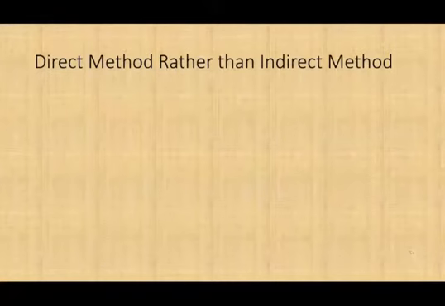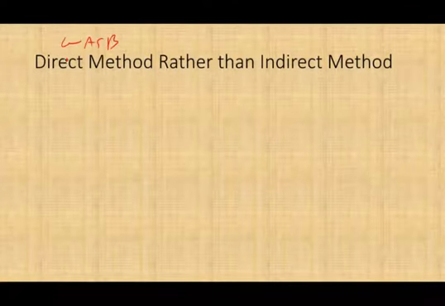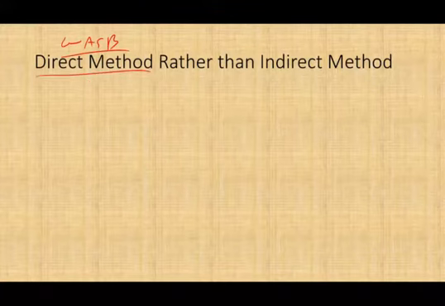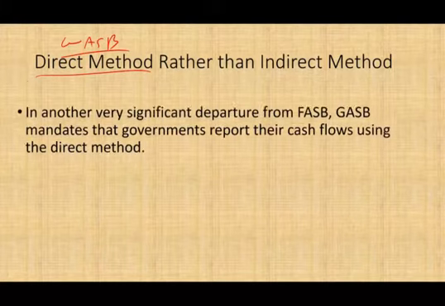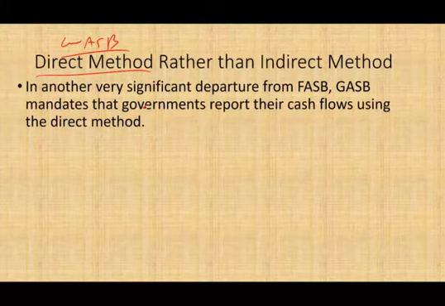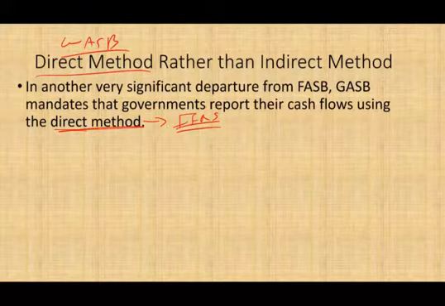Another difference, besides interest, is the method that we use. GASB wants us to use the direct method, rather than the indirect. Now FASB doesn't really care, we can use either one, but GASB wants us to use the direct method. Although you have to use the direct method, you still have to prepare a reconciliation for the indirect. And another significant departure from FASB, GASB mandates that governments report their cash flow using the direct method, which is also, FYI, what the IFRS, the International Financial Reporting Standards, want you to use.